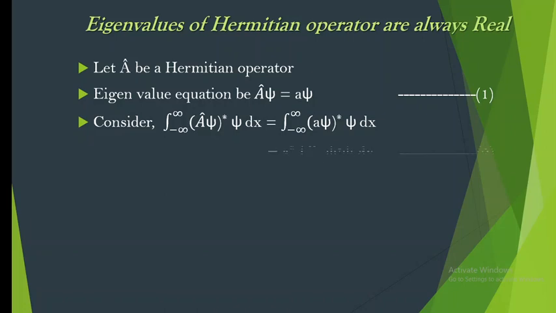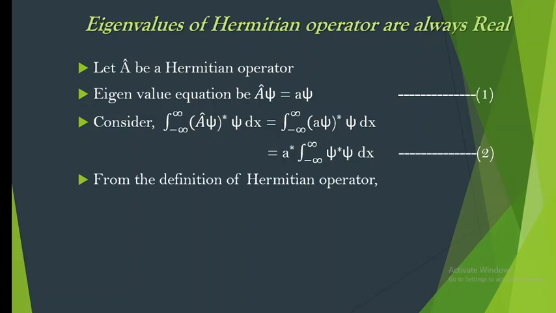Then when we solve, we can say a star is independent of x, so we can bring it outside the integral and write it as a star into the integration from minus infinity to plus infinity of xi star into xi into dx, and let it be equation number 2.